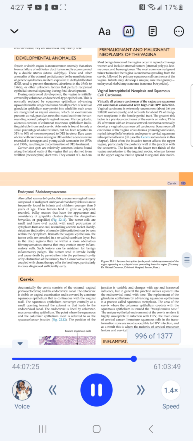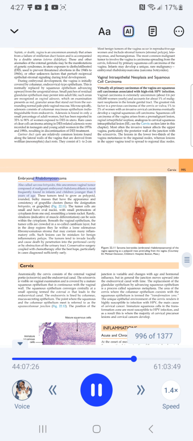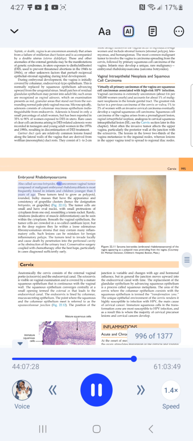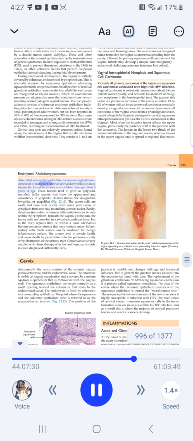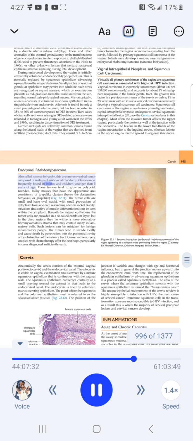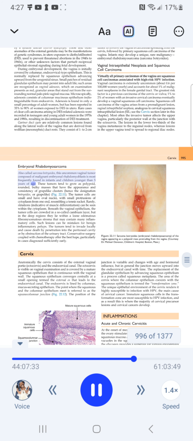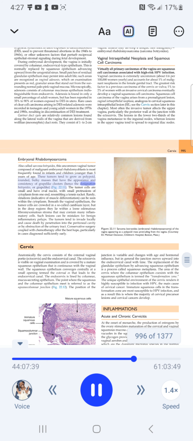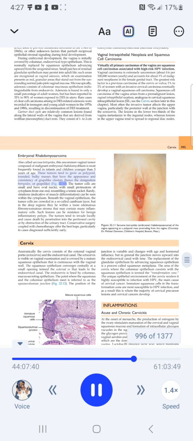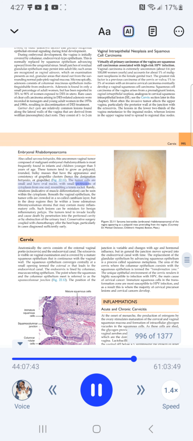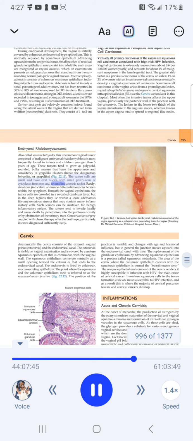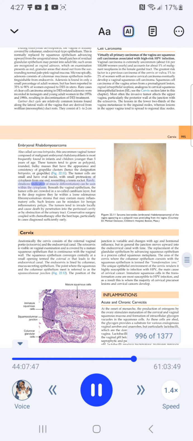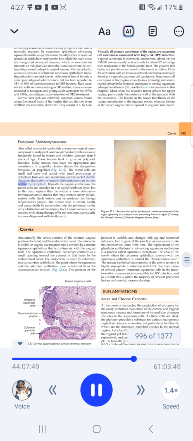Embryonal rhabdomyosarcoma, also called sarcoma botryoides. This uncommon vaginal tumor composed of malignant embryonal rhabdomyoblasts is most frequently found in infants and children younger than 5 years of age. These tumors tend to grow as polypoid, rounded, bulky masses that have the appearance and consistency of grape-like clusters, hence the designation botryoides, or grape-like (Fig. 22.11). The tumor cells are small and have oval nuclei, with small protrusions of cytoplasm from one end, resembling a tennis racket. Rarely, striations indicative of muscle differentiation can be seen within the cytoplasm.